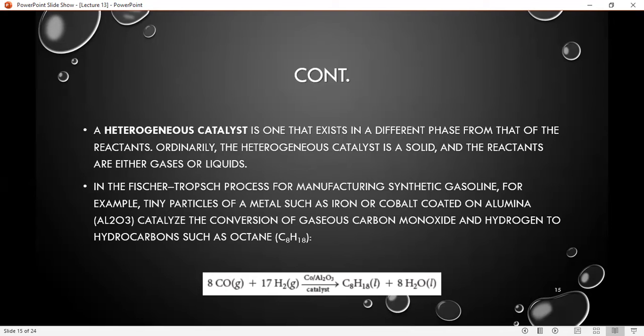In this process, carbon monoxide reacts with hydrogen in the presence of cobalt coated on aluminium, which acts as a catalyst, and forms octane and water molecules.